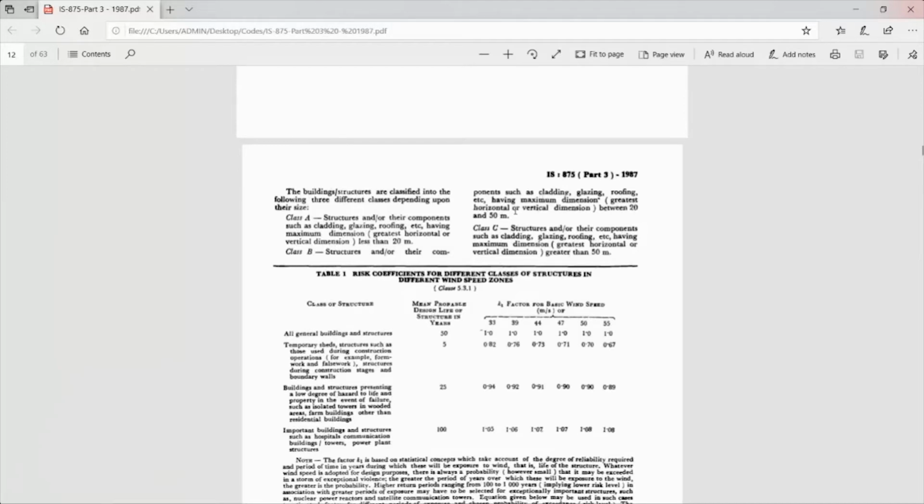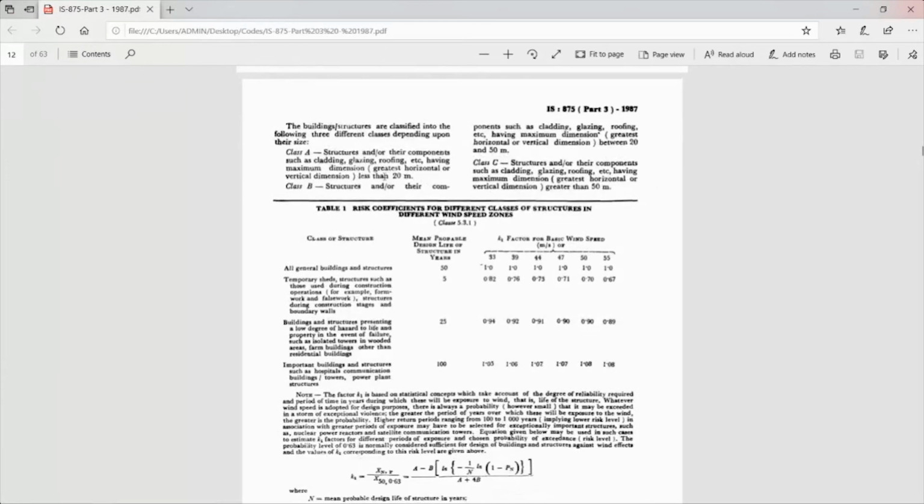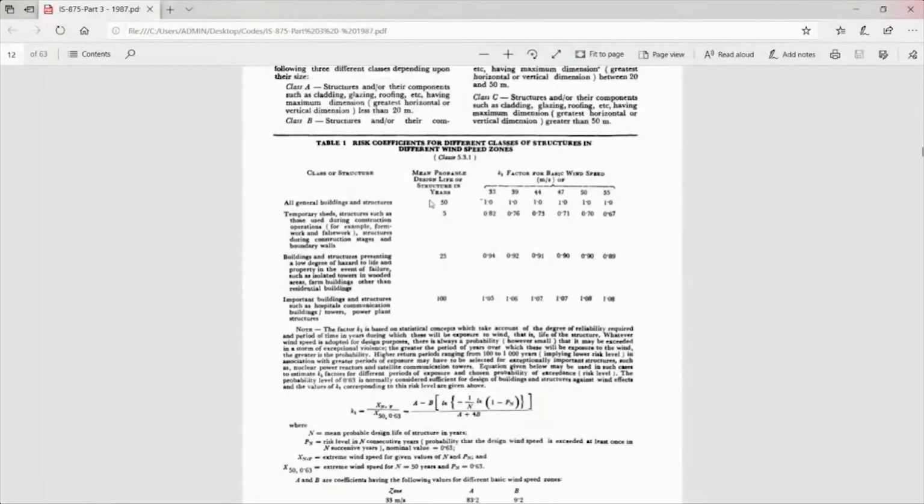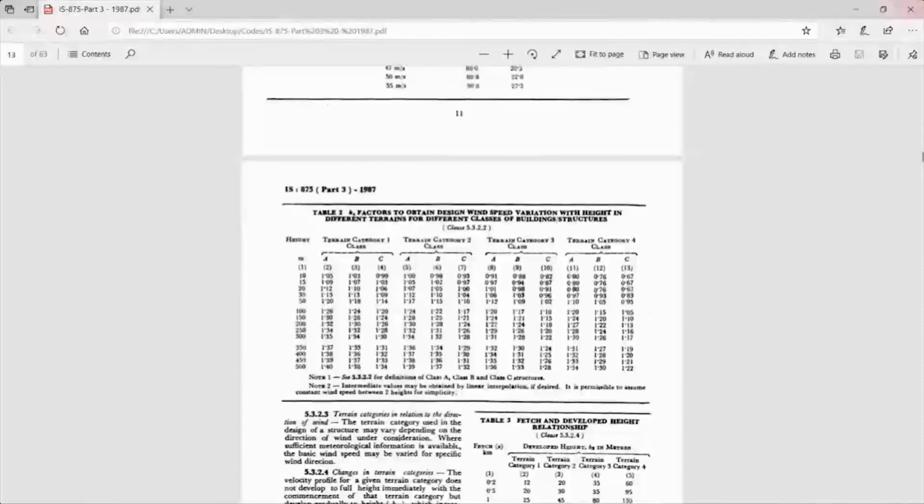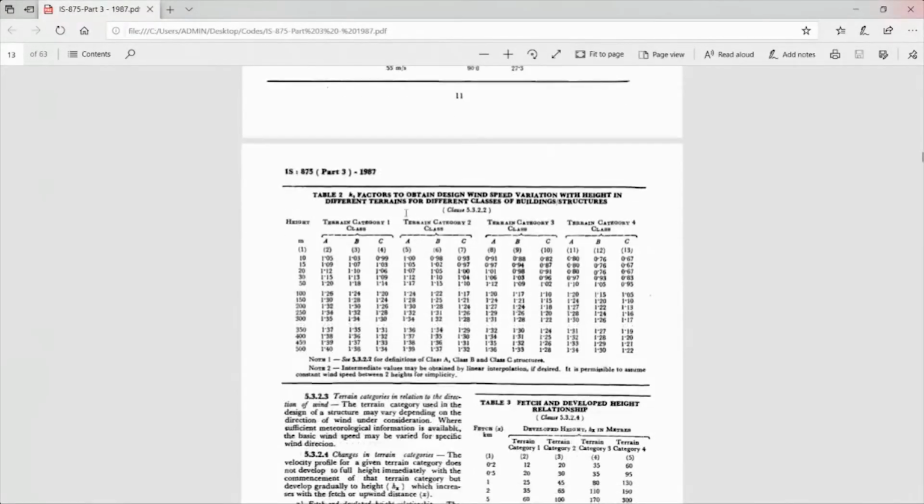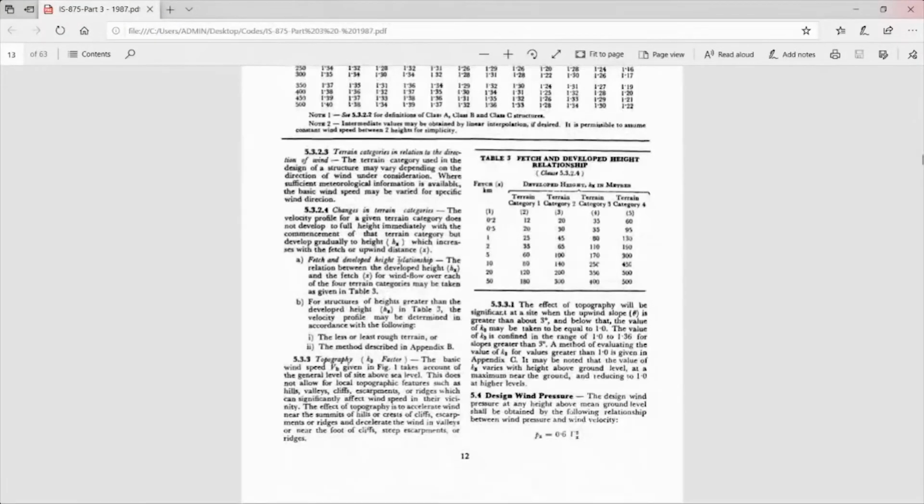Depending upon this, we will be providing a class. The K1 value is the risk coefficient, depending on the number of years for which you are going to design the building. Normally we take 50 years, and the K1 factor is always 1 for 50 years and for all general buildings and structures. So this is where we calculate K1. And the K2 value is taken from this table, which depends upon the terrain category. It is clearly explained below what terrain it is.